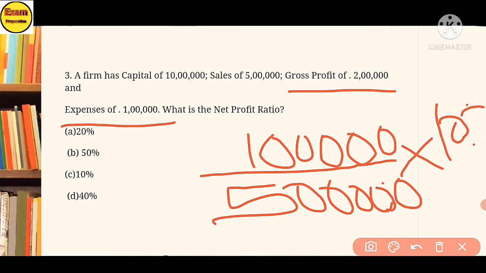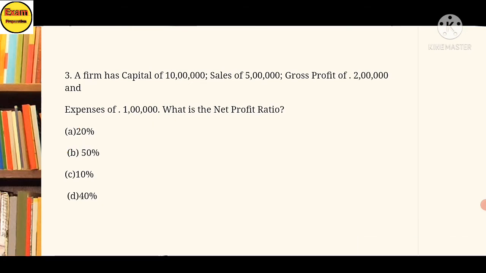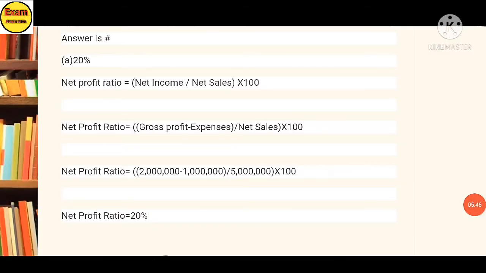You will get the answer, option A, 20%. This is the solution of your MCQ question.